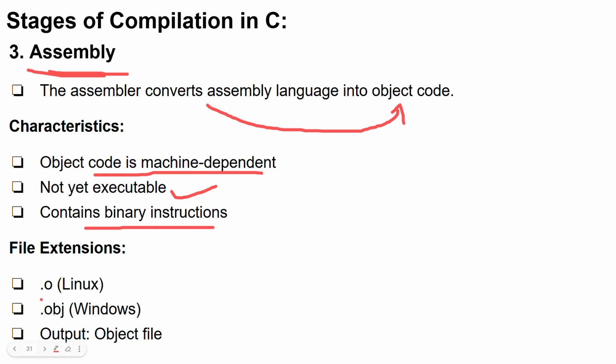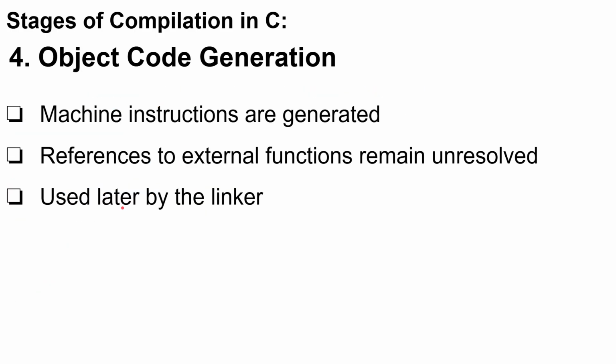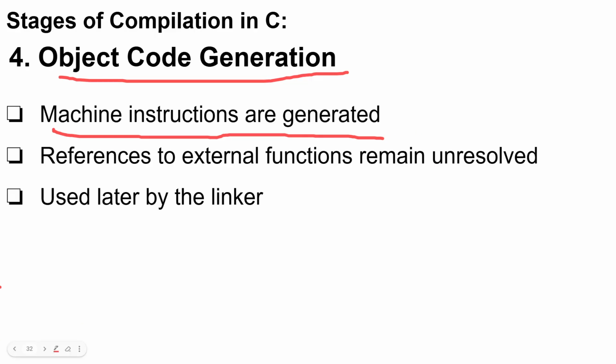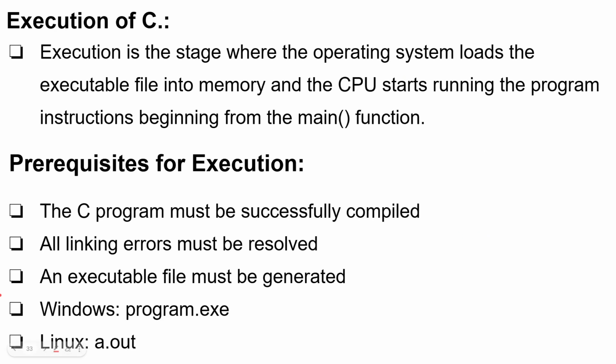The object code extension is .o, or .obj in Windows. After object code generation, machine instructions are generated. Whatever code we typed here was given as instructions to the machine, which tries to execute those instructions and get the output. Okay, so that is called compilation.